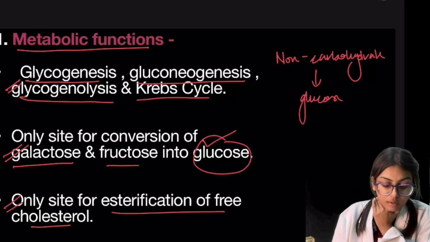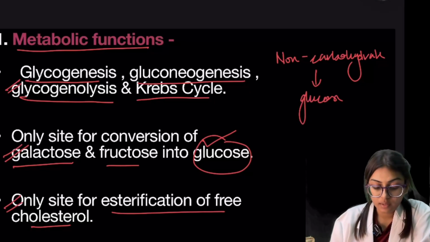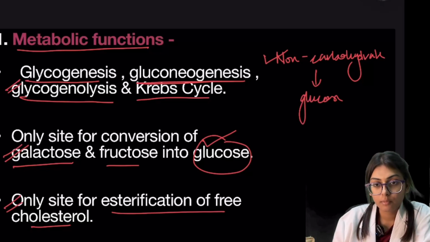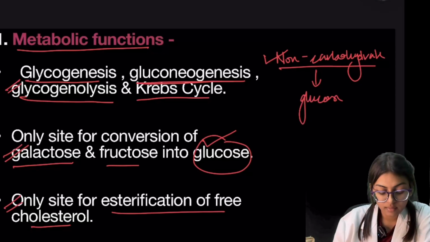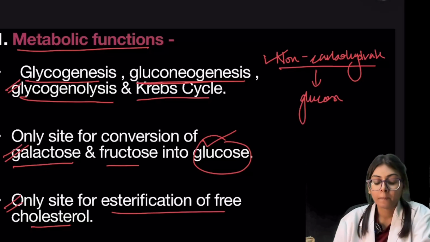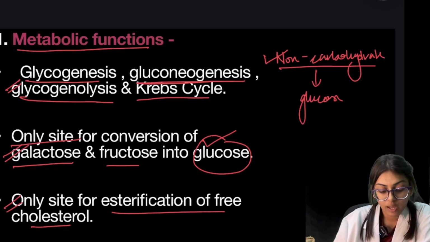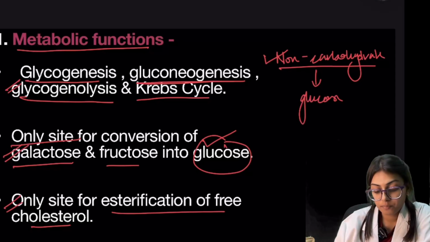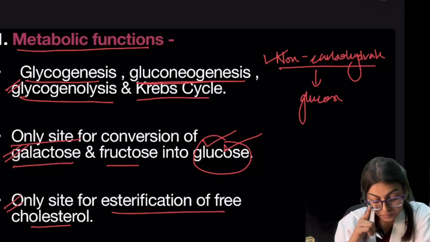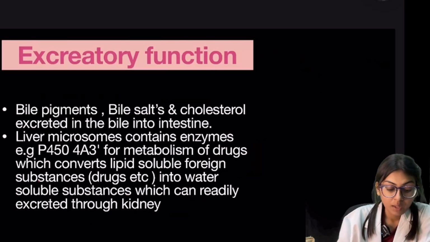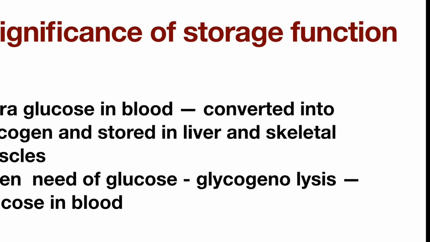First is glycogenesis, that is formation of the glycogen, and gluconeogenesis, that is formation of the glucose from the non-carbohydrate compound, and glycogenolysis, that is breakdown of glycogen, and Krebs cycle. And it is the only site for the conversion of galactose and fructose into the glucose, and only site for the esterification of the free cholesterol. What is the significance of storage function?